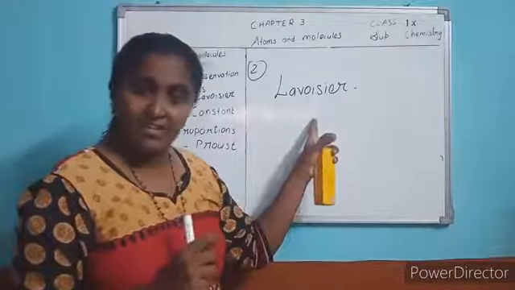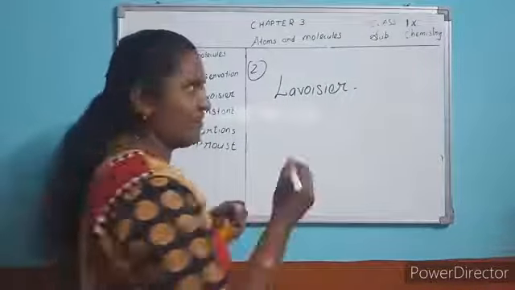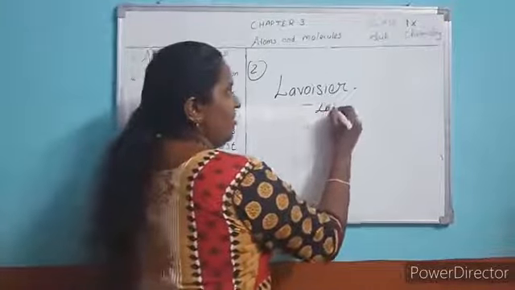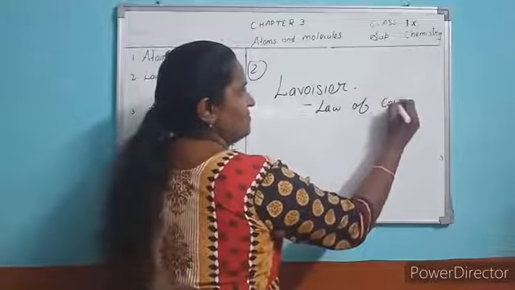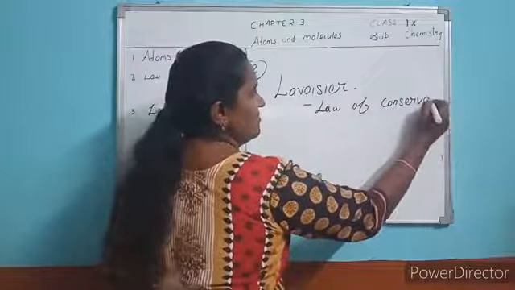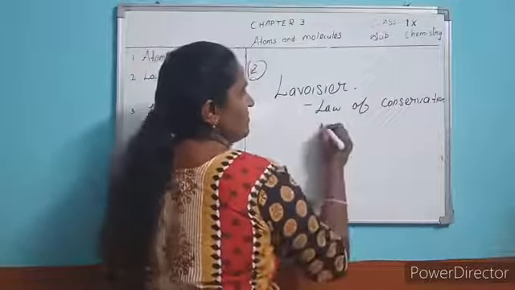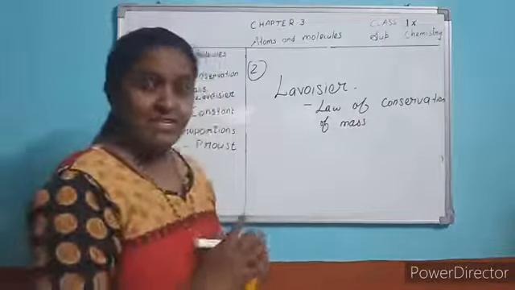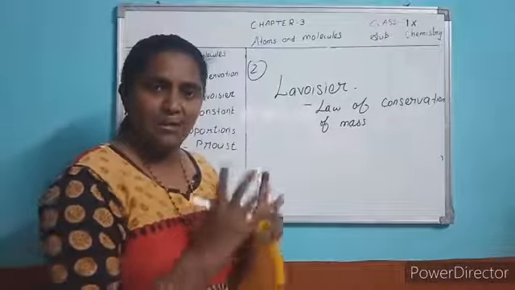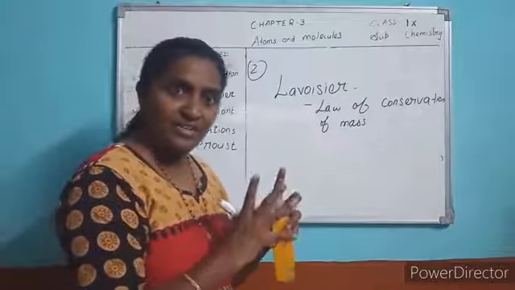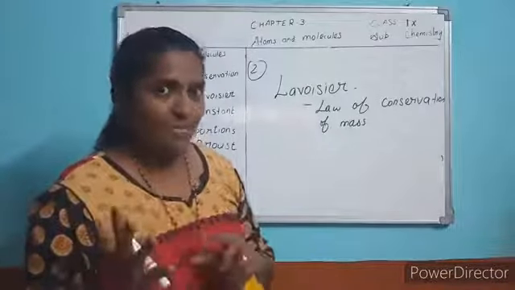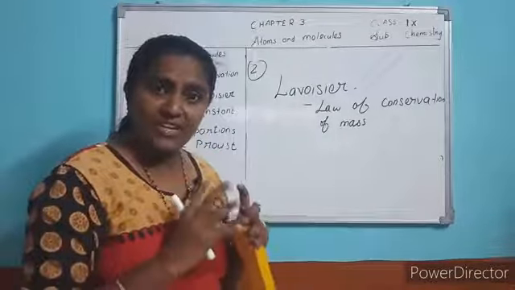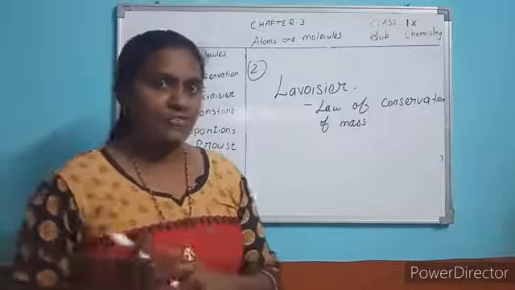He put forward the new law, the law of conservation of mass. What does it state? It states that the mass of the reactants is always equal to the mass of the product.